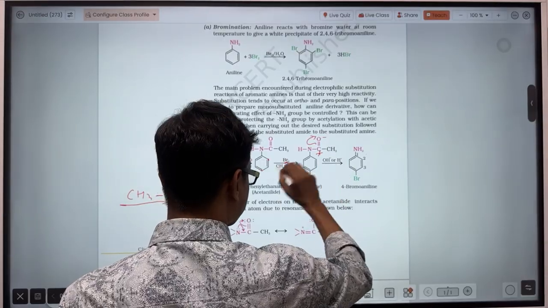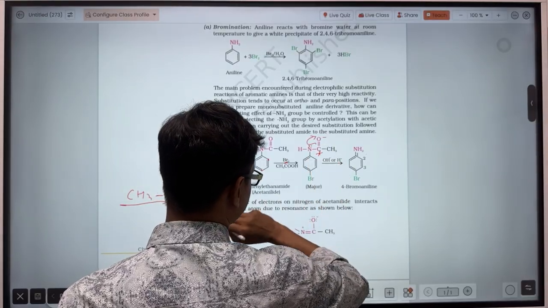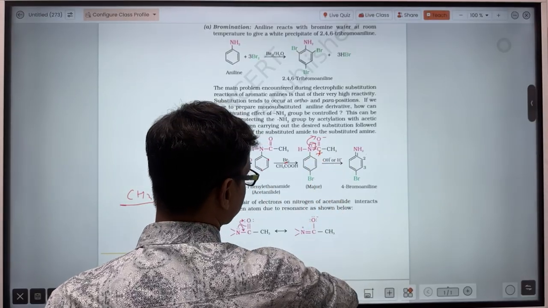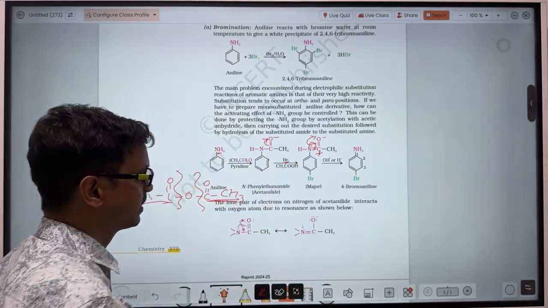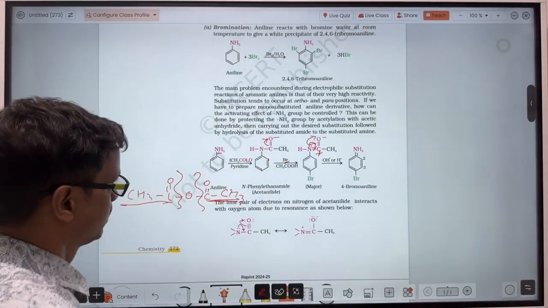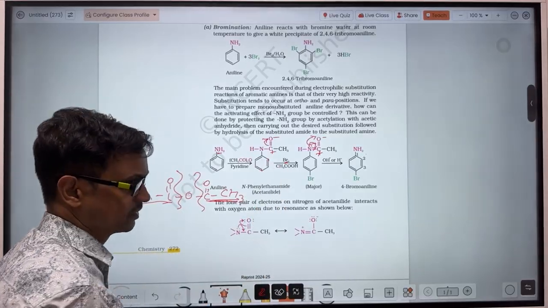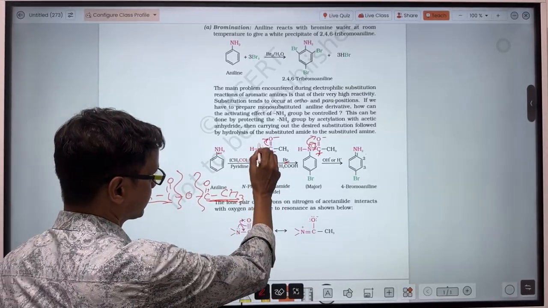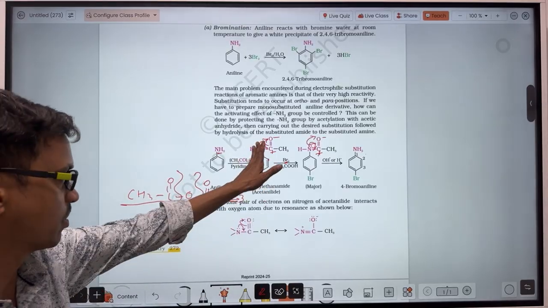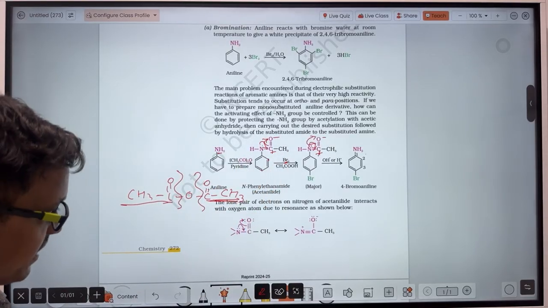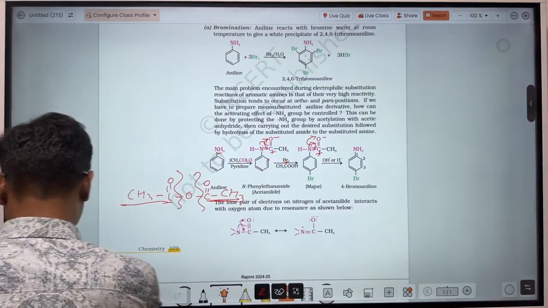To compensate this positive charge, the lone pair of electrons present here will come here for the double bond formation. Here oxygen will attract the pi electron, negative charge on the oxygen, and positive charge on the carbon. So the lone pair of electrons present at the nitrogen will come here for the double bond formation. So the electron cloud density at the nitrogen atom will decrease.